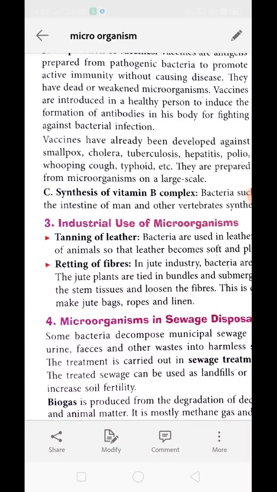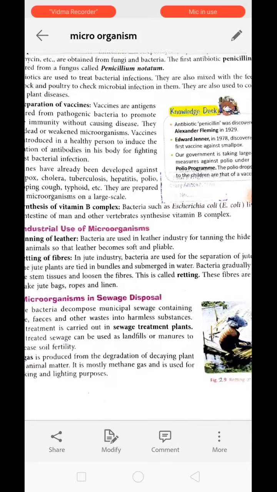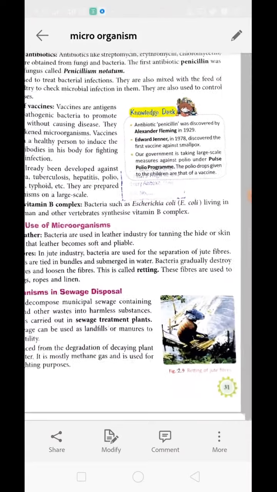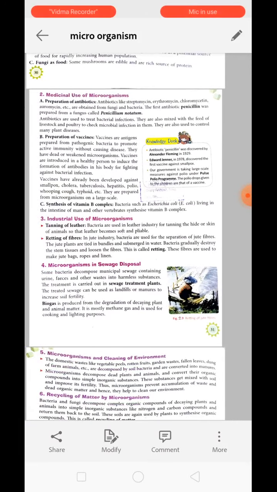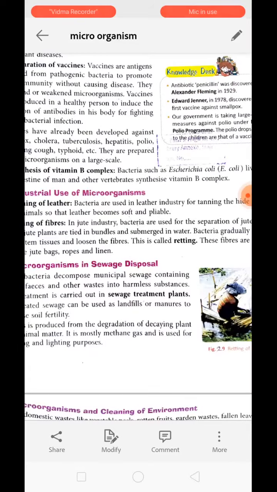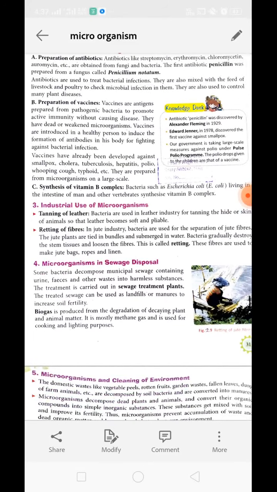Next is synthesis of vitamin B complex. Bacteria named Escherichia coli live in the intestine of vertebrates and humans. Vertebrates are those animals which have a spinal cord. These Escherichia coli live in the large intestine, and they digest the food over there and produce vitamin B complex.